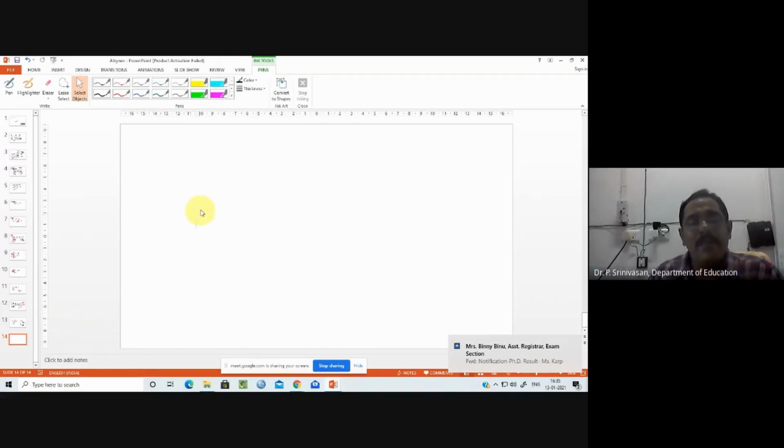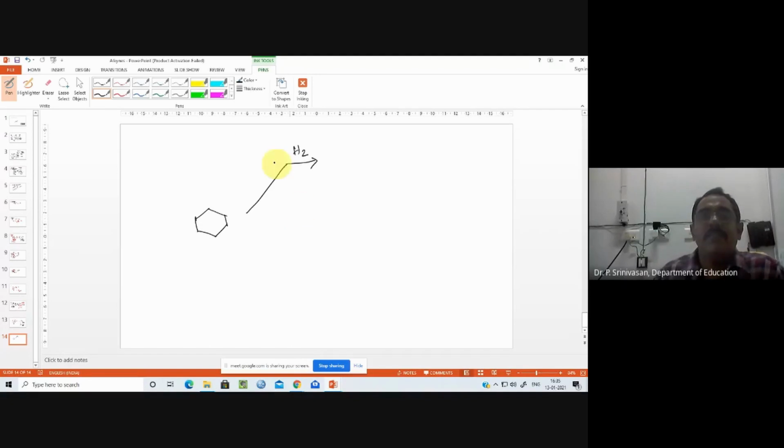For easiness, I am taking cyclohexane system. So it's addition with hydrogen. It's not an addition reaction, just add with hydrogen. So we are going for properties.